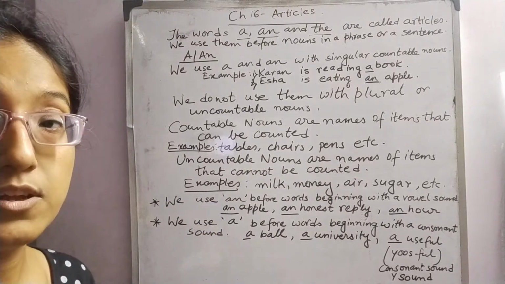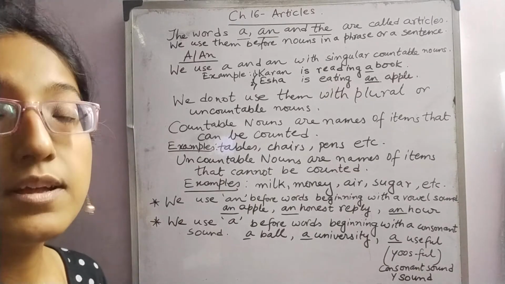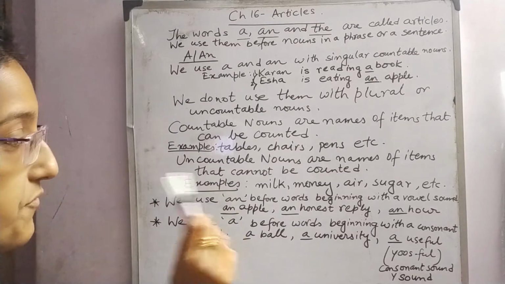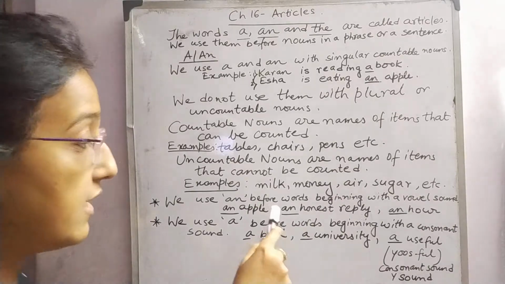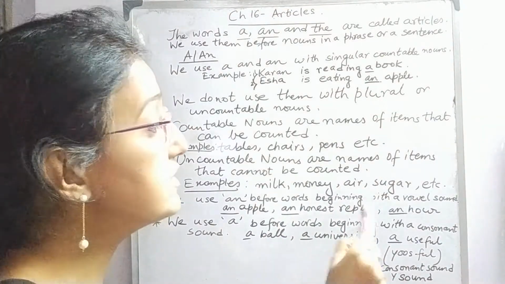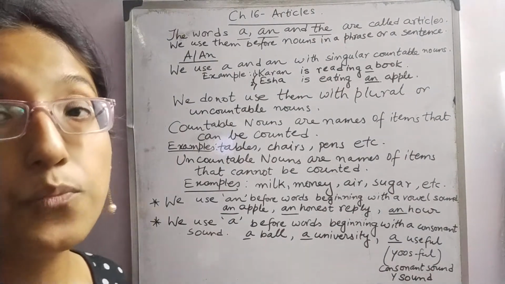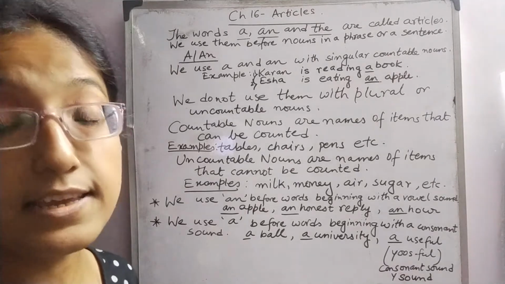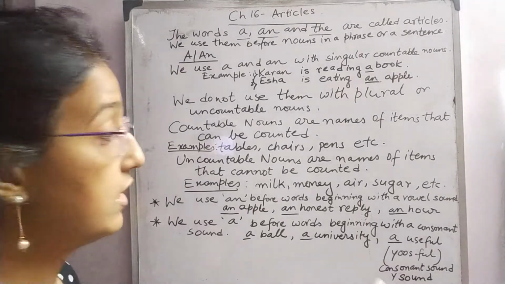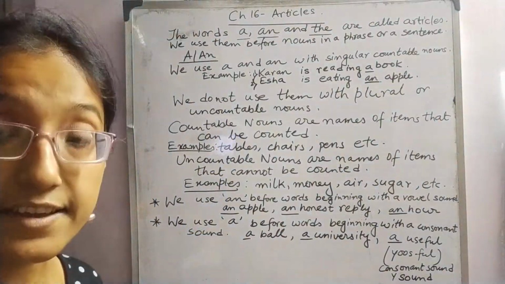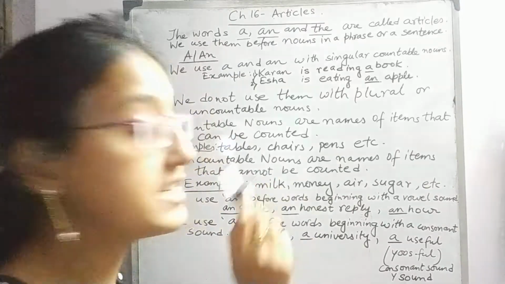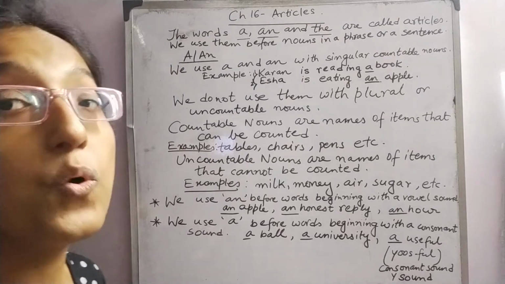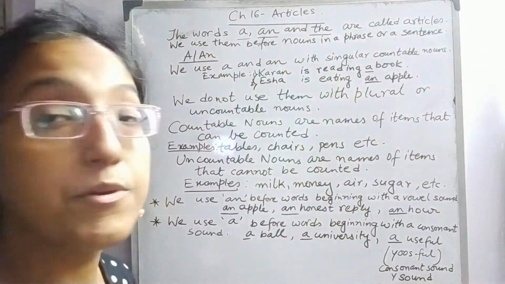Let's look at the examples. An apple. When we pronounce apple, the sound of A is coming, right? So I have placed an before it. Next is the example, an honest reply. Here, when we pronounce honest, the sound of O is coming, so H is silent here. Since the sound of O is coming, I have placed an before it.